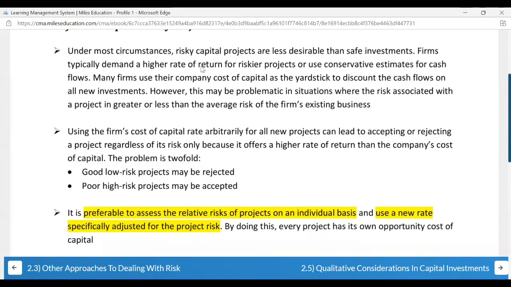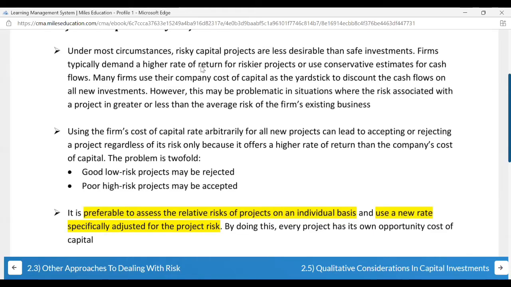So that is what it is about. However, let's first understand this concept. Under most circumstances, risky capital projects are less desirable than safe investments. Firms typically demand a higher rate of return for riskier projects or use conservative estimates for cash flows.